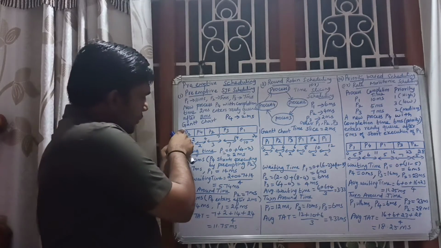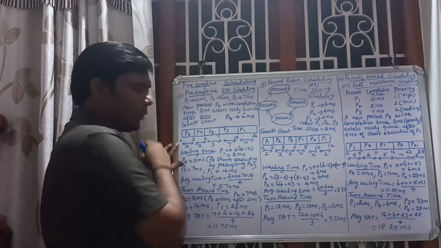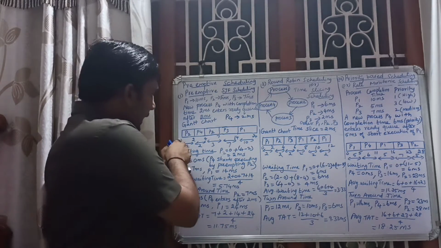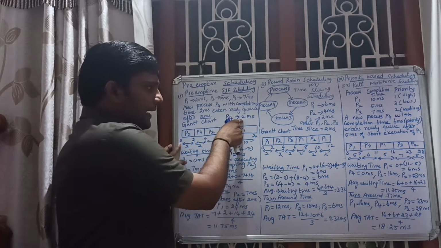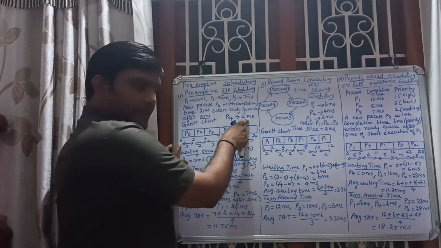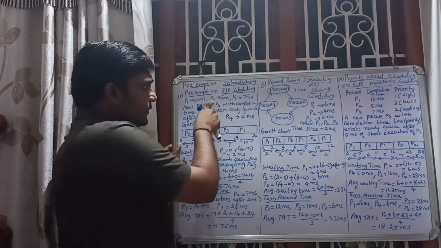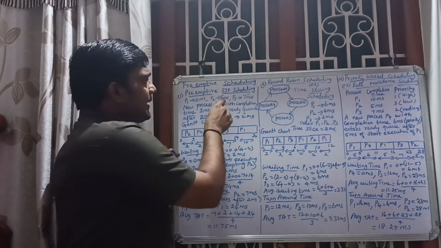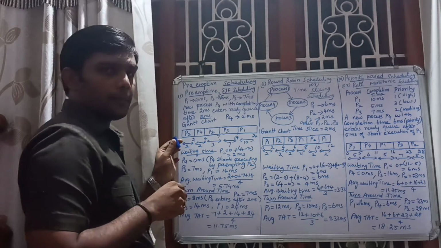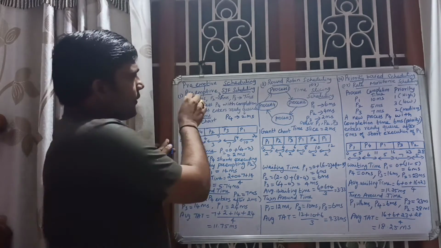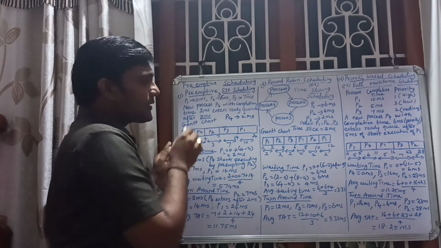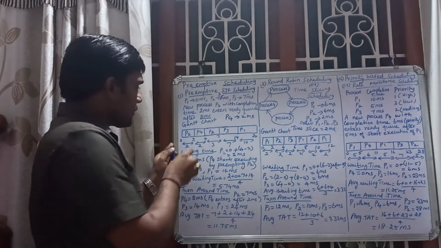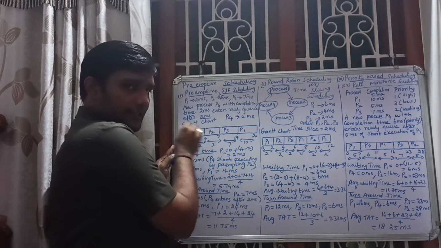P2 started from 0. P4 is entering after 2 millisecond, with a completion time of 2 millisecond. At this time, 2 millisecond is already over for P2, so only 3 millisecond is left for P2. Now look at all four. Which one has the shortest completion time? P4. So P4 will start servicing.